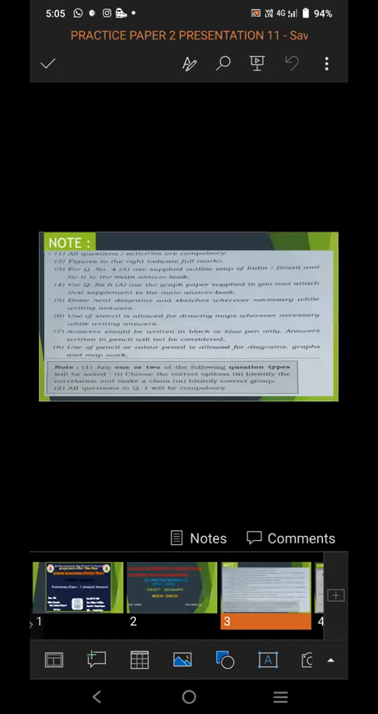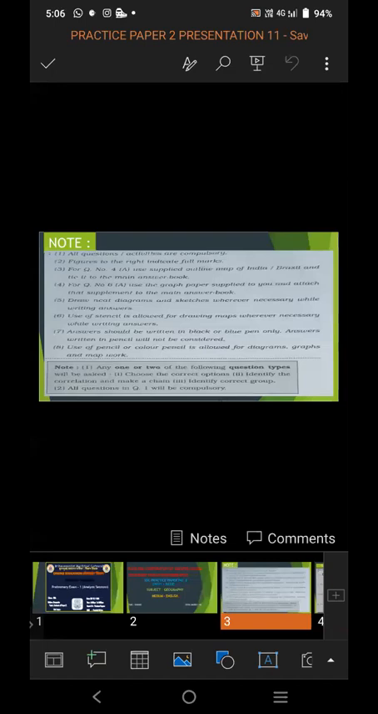First point, all question activities are compulsory. Figures to the right indicate full marks. For question number 4A, use the supplied outline map of India or Brazil and tie it to the main answer book. For question number 6A, use the graph paper supplied to you and attach that supplement to the main answer book. Draw a neat diagram and sketches wherever necessary while writing answers. Use of stencil is allowed for drawing map wherever necessary.